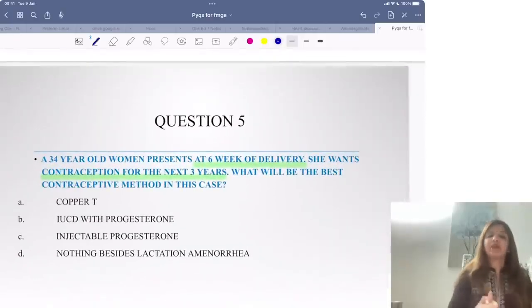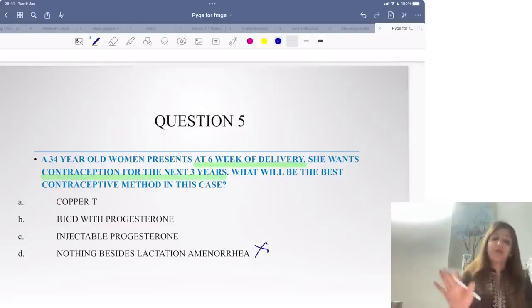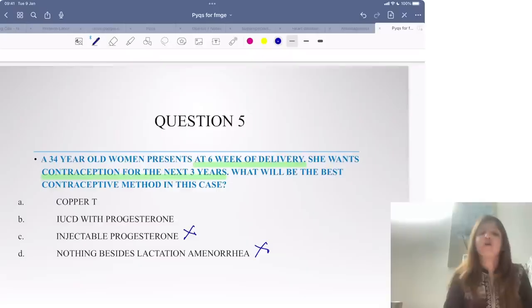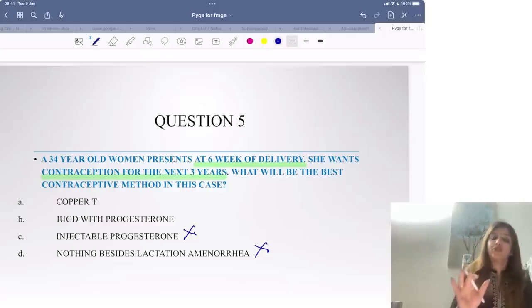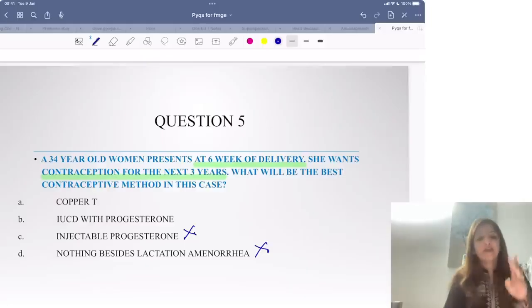Your question is saying the patient has come to you 6 weeks after delivery and she wants contraception for the next 3 years. So lactational amenorrhea is not an answer, right? Because the patient will breastfeed, injectable progesterone is also not an option, because injectable progesterone means after every 2 months you have to give the injection, and she wants a contraceptive for 3 years. Now I am left with 2 options.